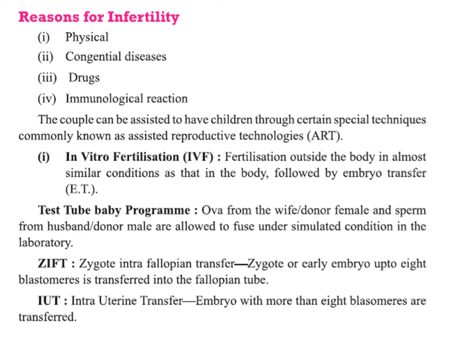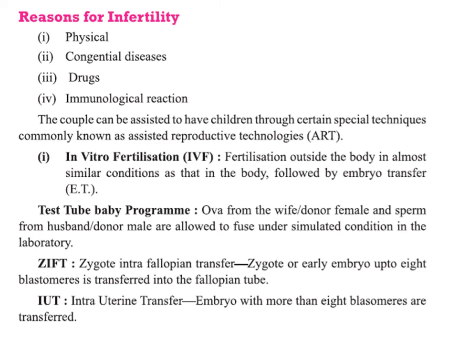Now we have to talk about infertility and its reasons. See, infertility is the situation when the couple is not able to produce offspring. The reasons of infertility could be physical, it can be a congenital disease, or using certain drugs, or some immunological reactions.